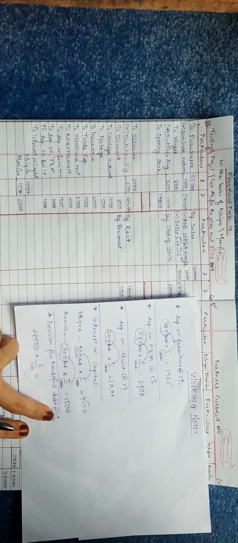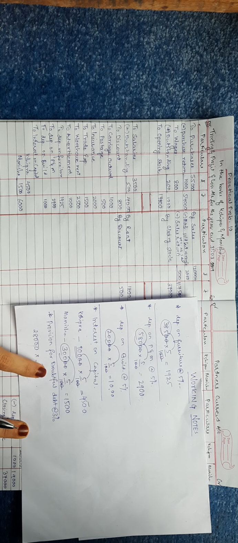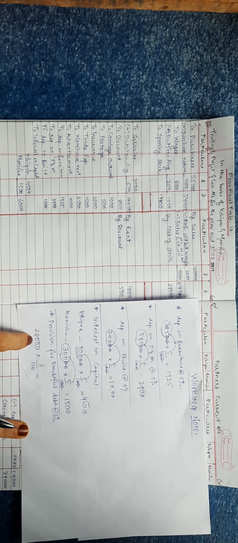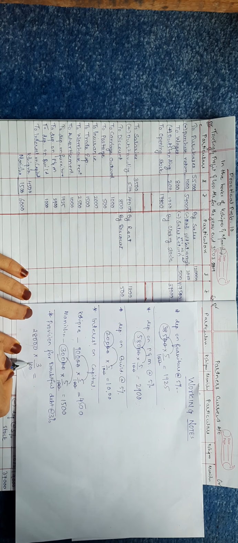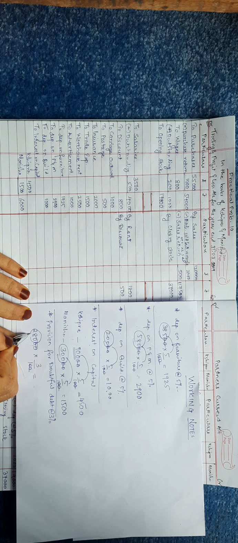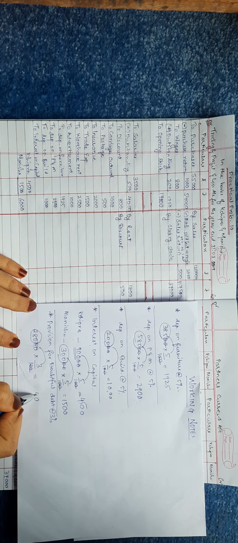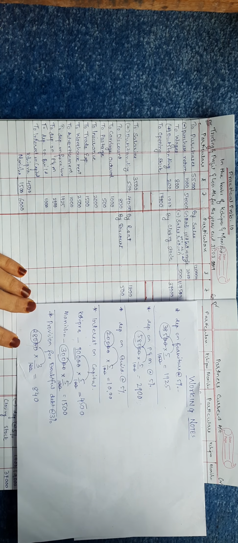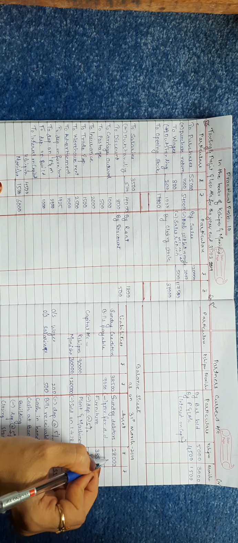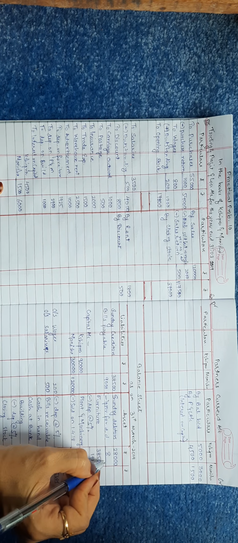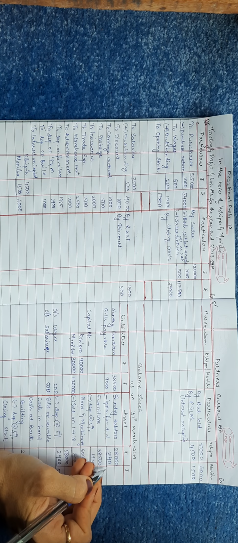Provision for doubtful debt at 3%. 28,000 into 3 upon 100. 28,000 is the amount of debtors. So cancel these two zeros, these two zeros. Now 280 multiplied by 3 will be 840 rupees. Write this amount here, 840. Now deduct this.